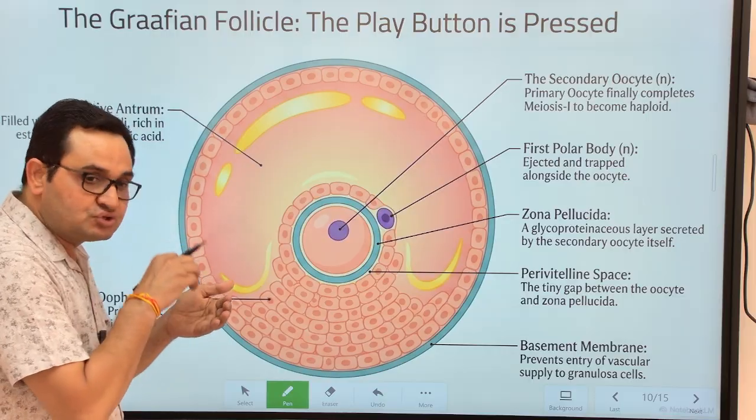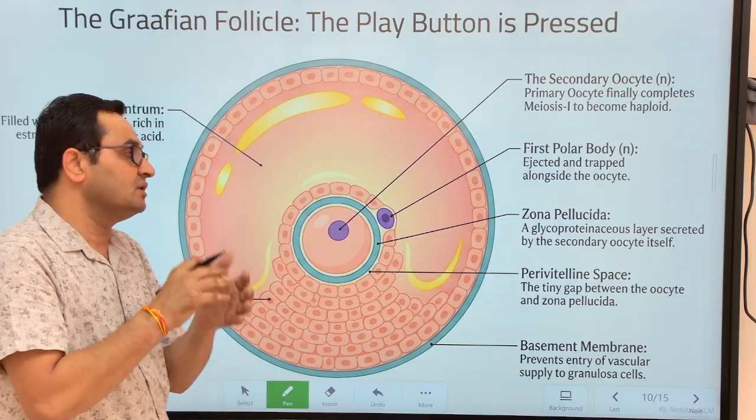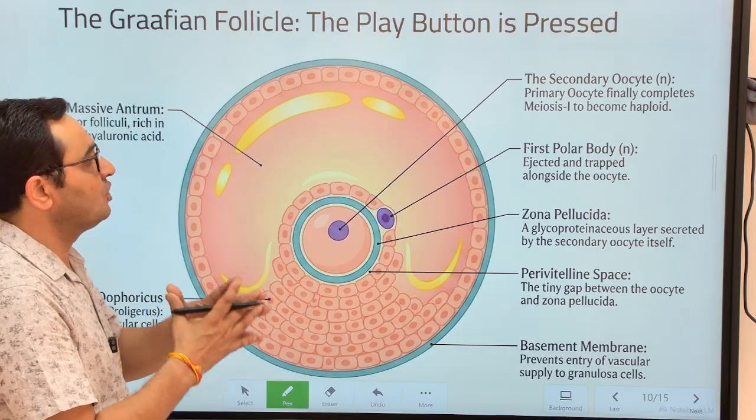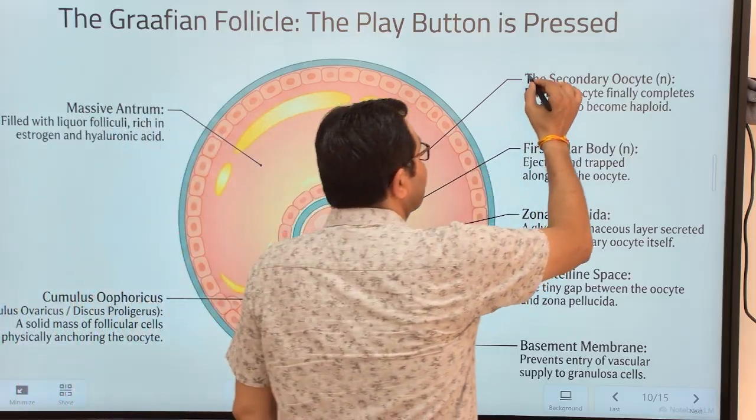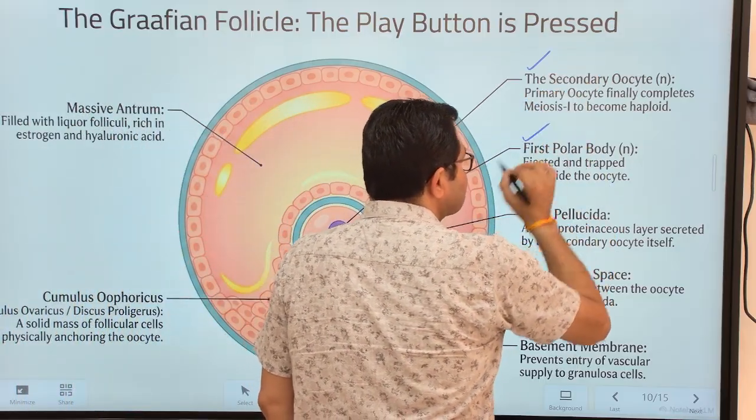The primary oocyte completes its first meiotic division, resulting in the formation of two cells of unequal size. One of them is the secondary oocyte and the other is the first polar body.